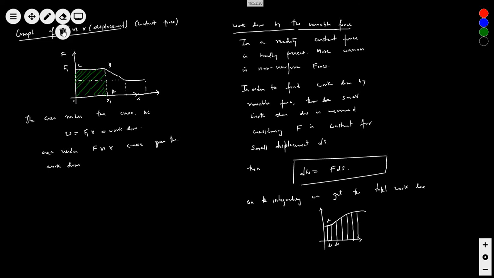Okay. Now look at this question. Let us do a work graph based question. Look at this graph. Five meter, 10 meter.